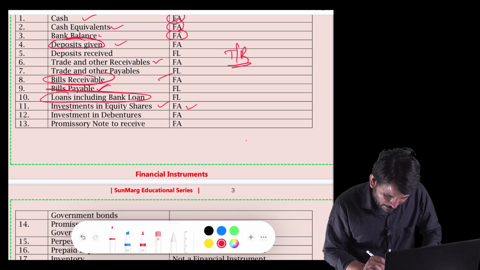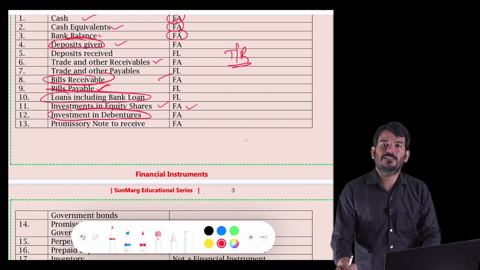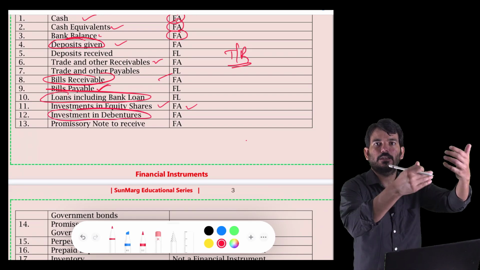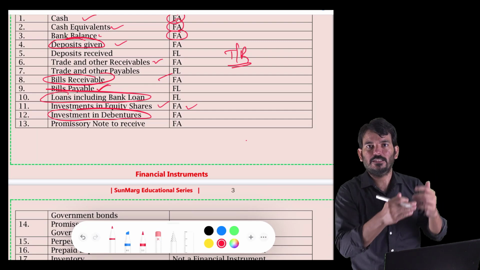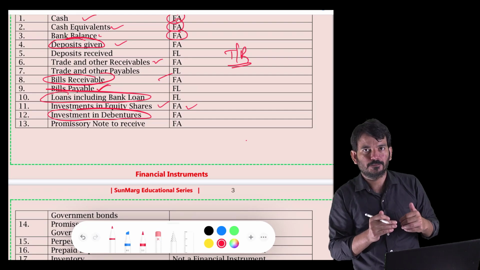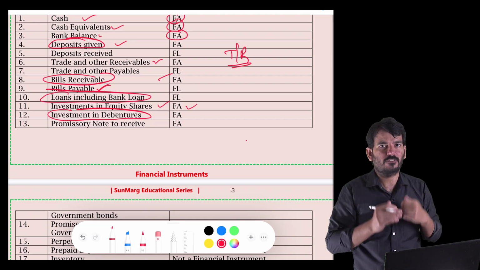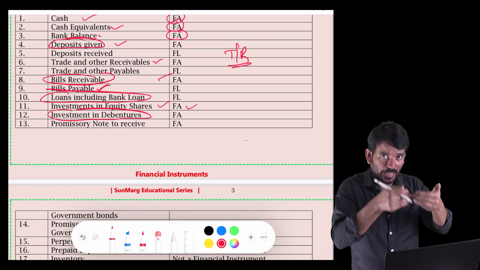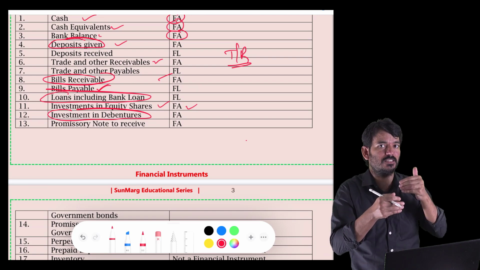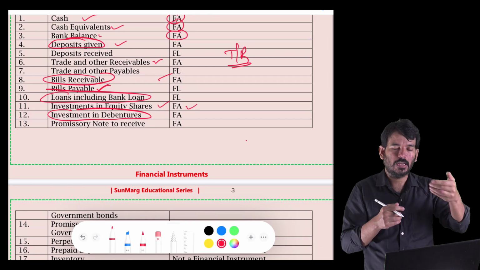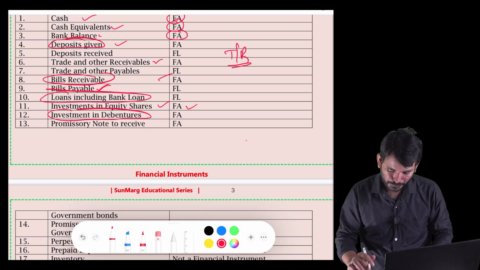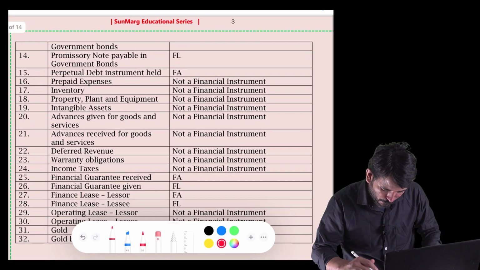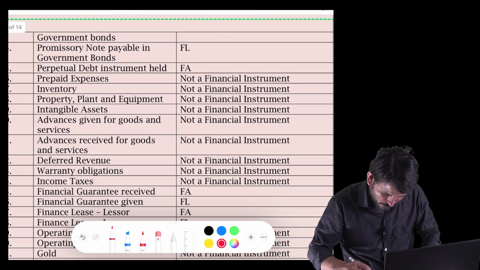Yeah, investment in debentures is also a financial asset. Same logic. I'm purchasing debentures of another company. What they said is they will be redeeming in some time. Till then they will be making the payment of interest. So I am receiving cash. So contractual right to receive the cash. The cash is interest and the redemption value. Okay, so like that you can see a few things, but again we will discuss a few more things.